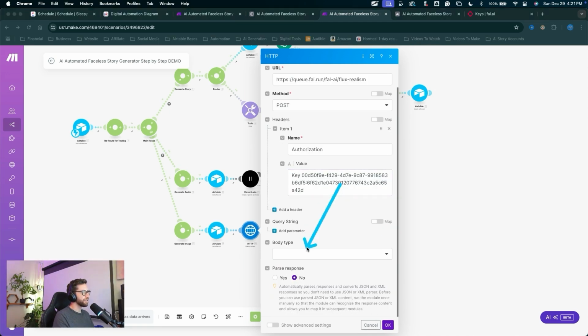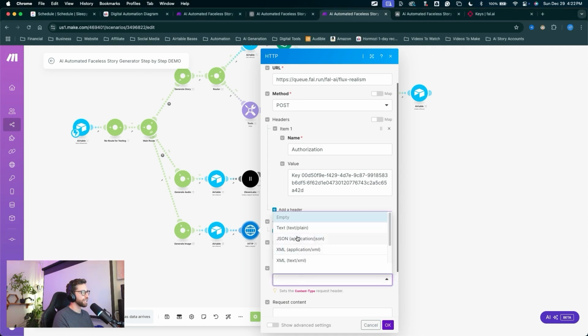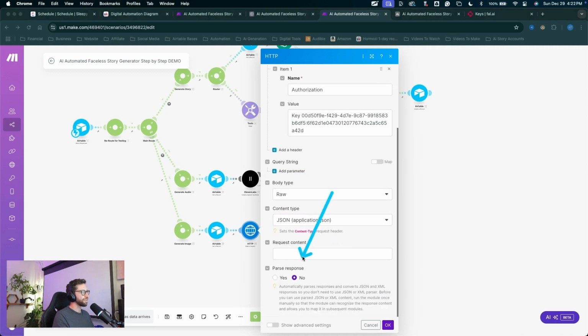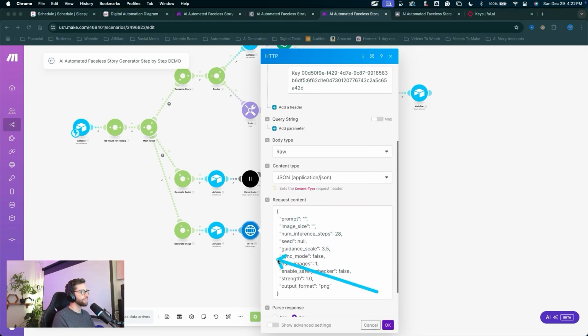Okay, let's scroll down. For the body type, choose raw. For the content type, choose JSON application JSON. And for the request content, you can copy what I have. Again, these settings are for the API itself, and these in particular are the settings we need for Flux. So don't worry about it too much. If it doesn't make sense, this would only be a matter of reading through the documentation on fal.ai for the model you want to use and finding these particular settings for whatever model. Let's not worry about that too much. Just paste this in here.